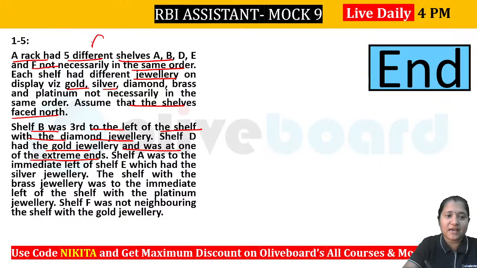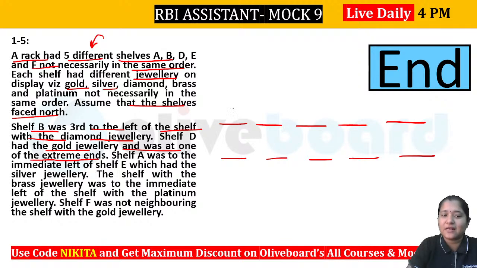So we know that we have 5 shelves in here: 1, 2, 3, 4, 5. Similarly 1, 2, 3, 4, 5, right? So we know that shelf D is having gold jewelry. Let's say this is your D, and this is your gold.